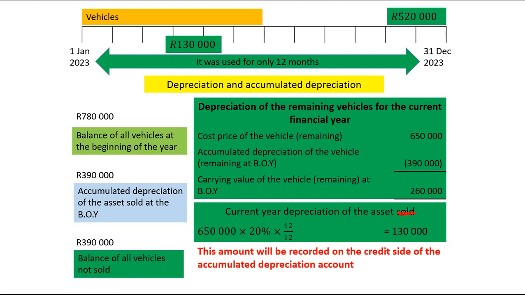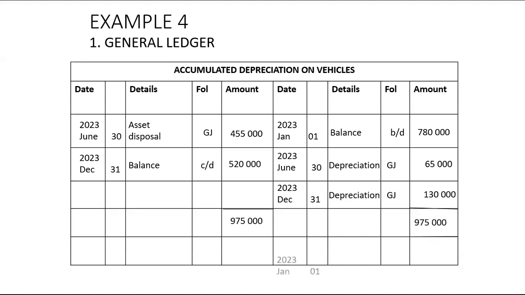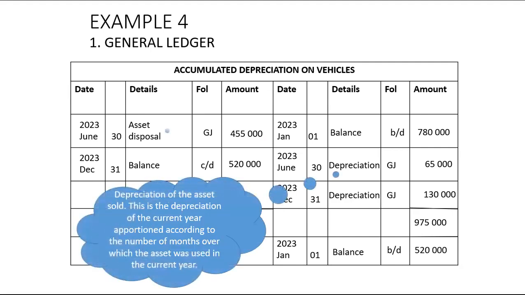Let us record this in the accumulated depreciation account. You will increase your accumulated depreciation account on the credit side by that 130. Now we are done. Now you can start balancing this off. When you balance it off, accumulated depreciation of the remaining will be that 520,000. We'll start with that 520,000 as the opening balance for our accumulated depreciation in the following financial year.